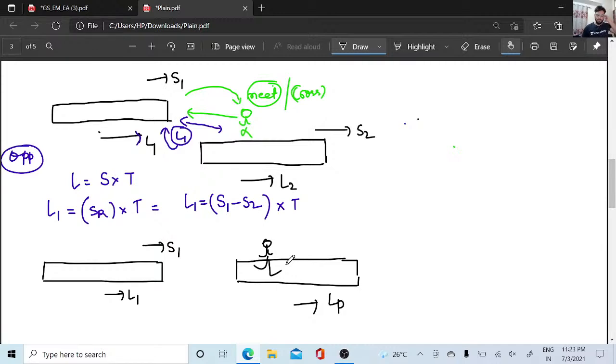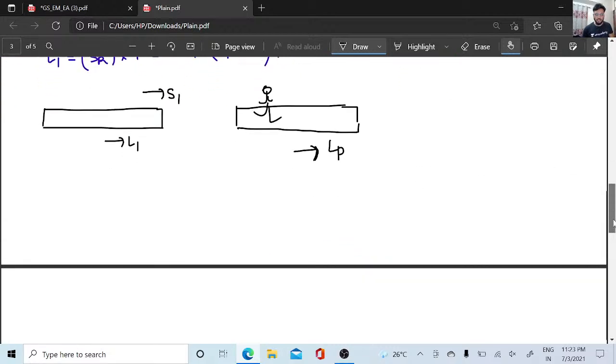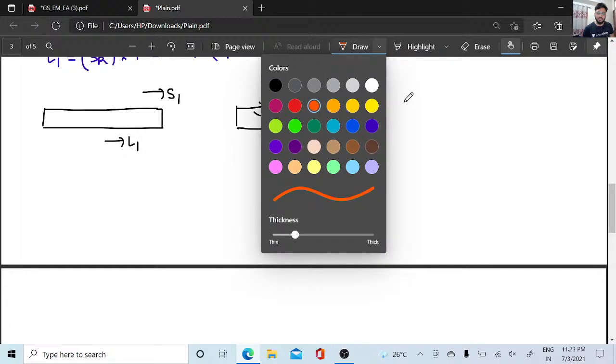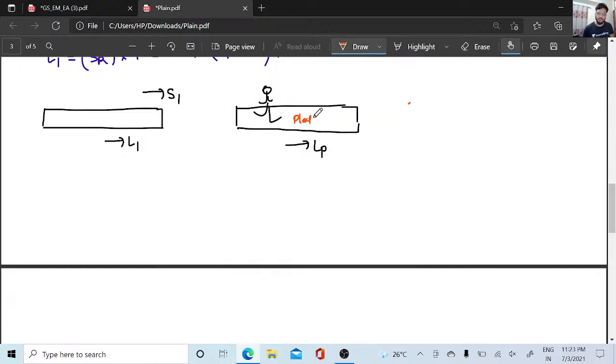So the first thing, let me just scroll down a bit. The first thing, tell me: this is nothing but a platform, and the length of the platform is LP. I'll just write it as platform here so that you guys don't get confused. Now tell me, if I take L is equal to S into T, will this person have speed? He's just sitting on the platform, so his speed will be 0.